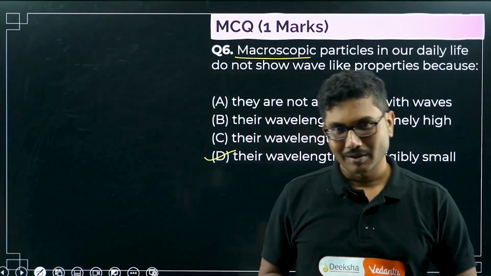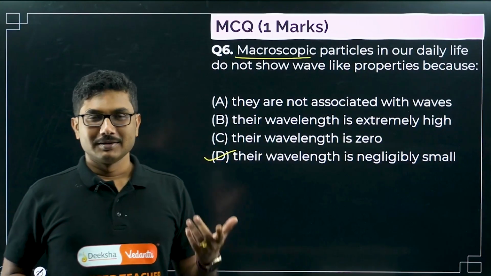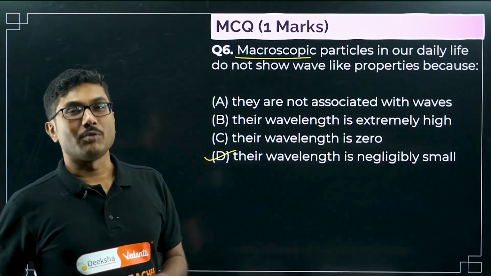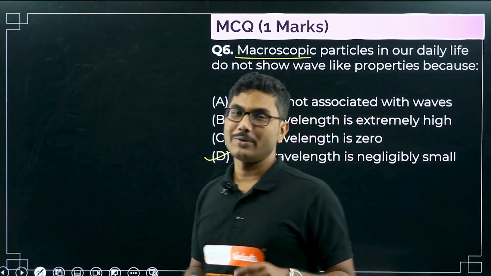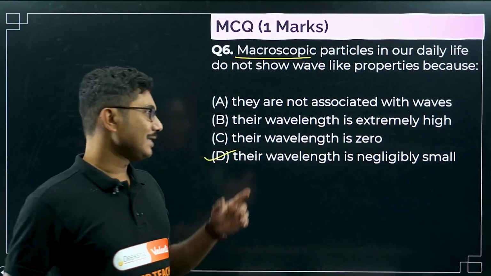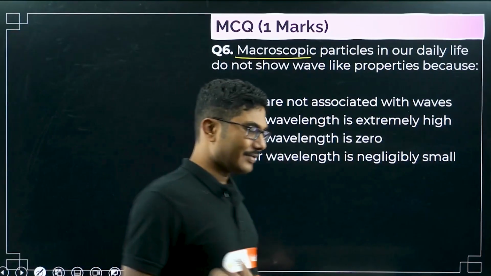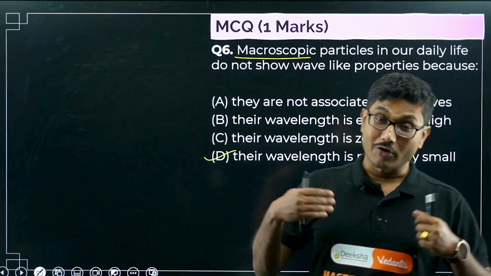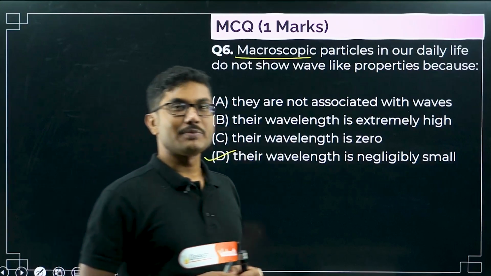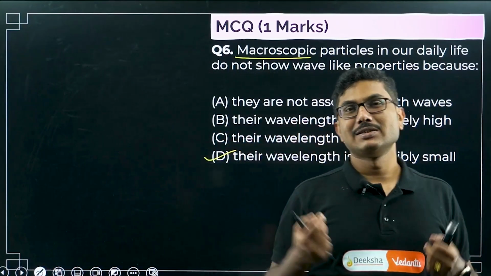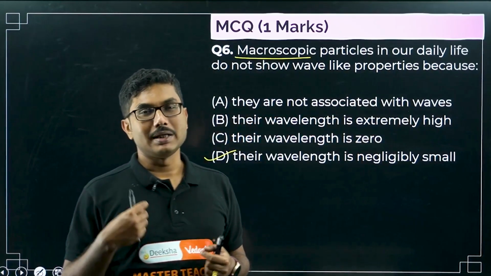So the probability of us behaving as a wave is very, very small. Our wavelength is so small that we will not be able to pass through anything. So the wavelength is negligibly small, and that's why we cannot behave as a wave. For us to become a wave, we would have to move at the speed of light. Only then is it possible for us to behave like a wave. Even then, we may not be able to become a wave.